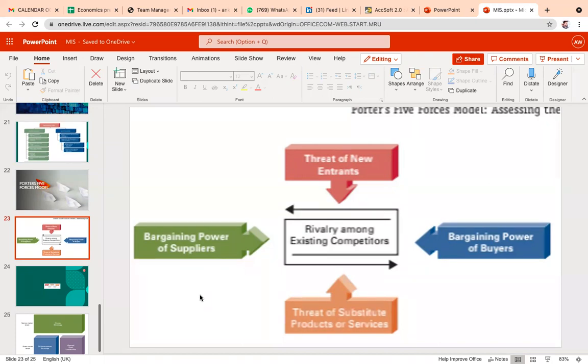There's a tiny difference between the power of buyer and the power of supplier. Sir, there was one table which I learned: the first was the wholesaler, then the manufacturer, wholesaler, retailer and customer. Yes, very good. That also means bargaining power of suppliers.